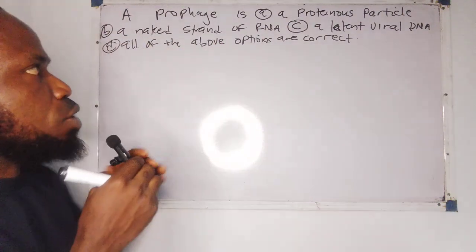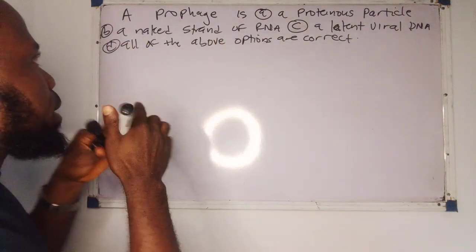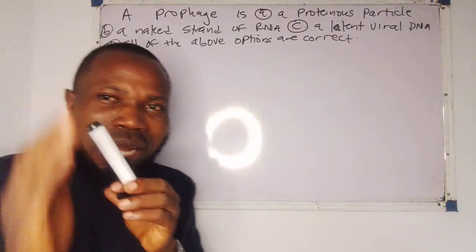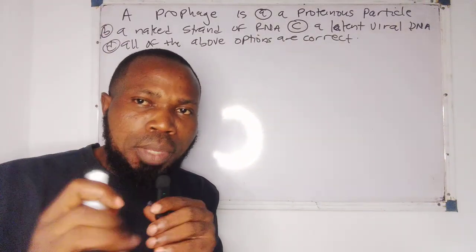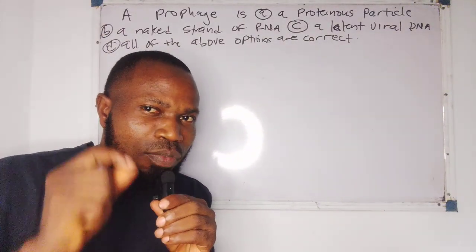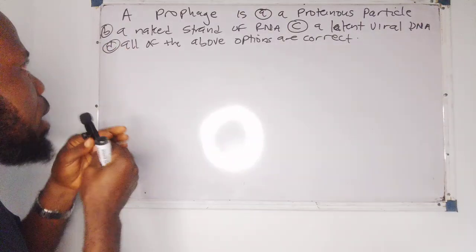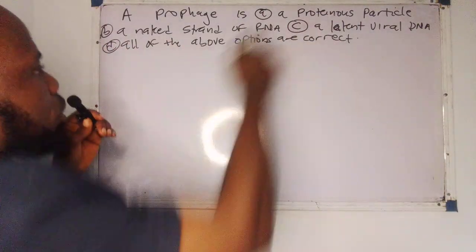Now, quickly, let's look at this question. This is a critical post-UTME question that you must put at the back of your mind. It is very, very important. Now, look at this question. They said, a prophage is dash.